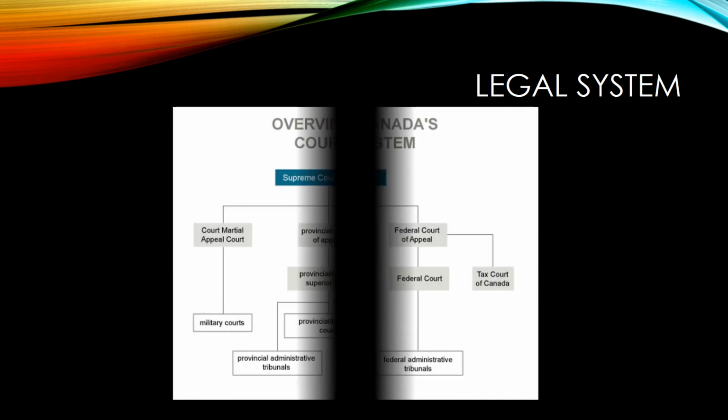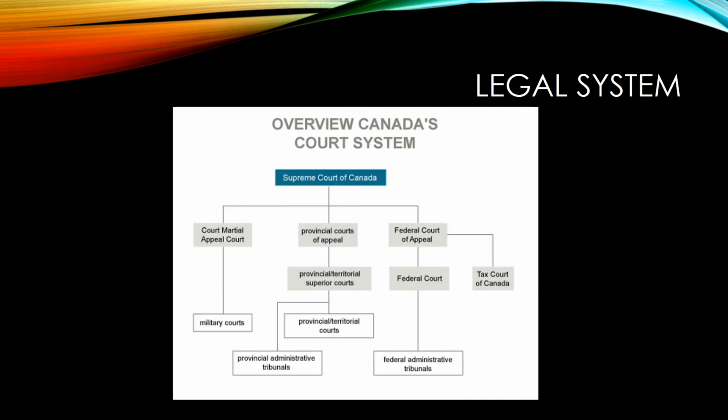The concept of justice is fundamental to Canadian society. There are different levels and types of courts in Canada. There are provincial and territorial courts, superior courts, courts of appeal, federal courts, and administrative tribunals.